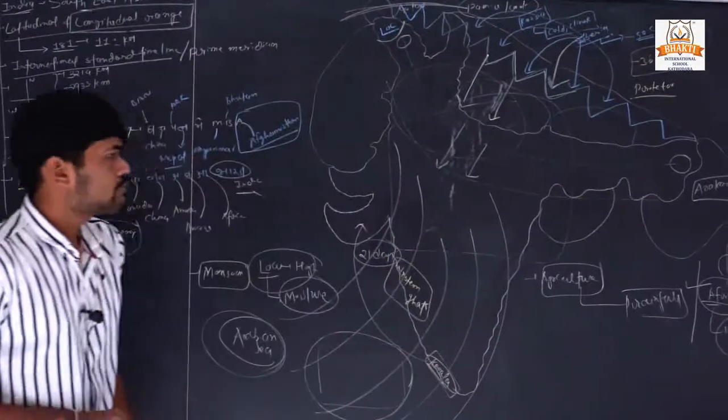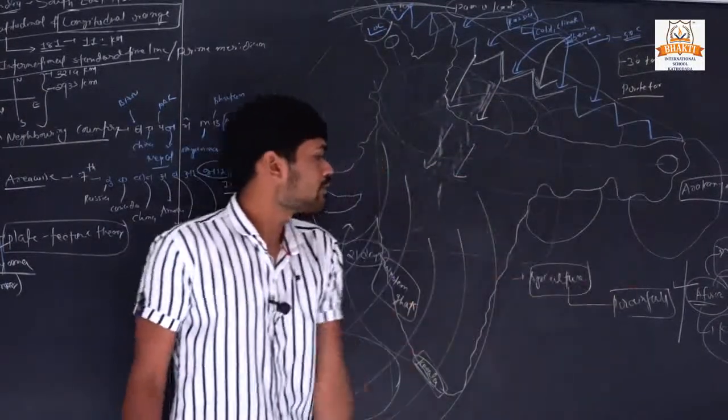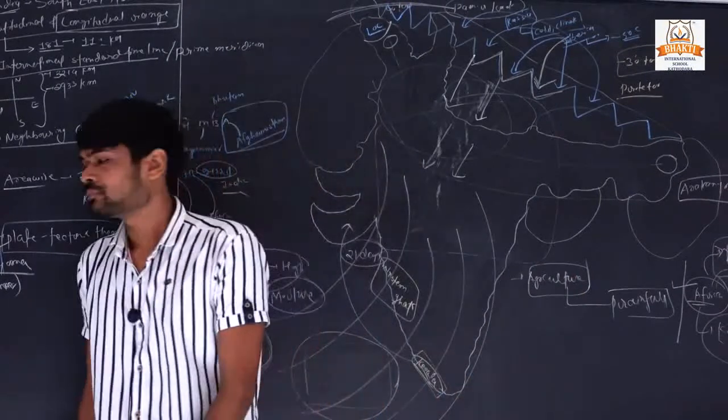Okay, this is the basic idea of how Himalaya can protect us and how Himalaya is useful for our monsoon or rainfall season.